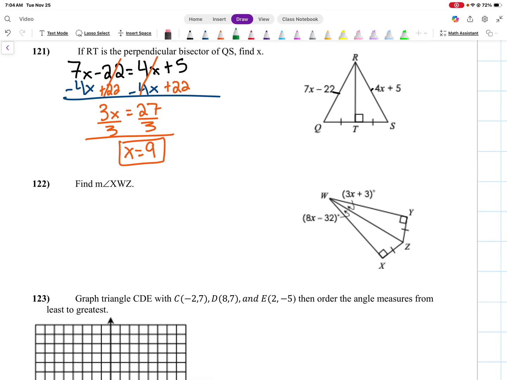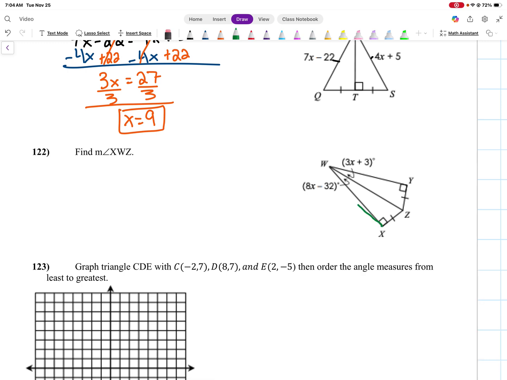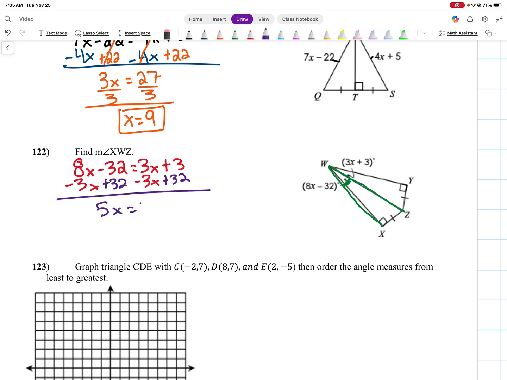122, find the measure of angle XWZ. So XWZ is just this chunk here. So when I want to solve for what that angle is, I need to plug it in there. But big thing on this one, right? First, in order to solve it, I've got to set these two equations equal to each other. And then solve for x. So I'm going to subtract 3x over. And I'm going to add 32 over. And I'm left with 5x is equal to 35. And to get x by itself, we divide by 5. X equals 7.